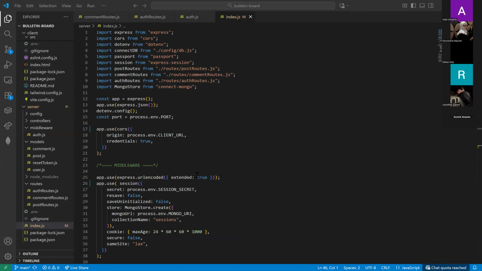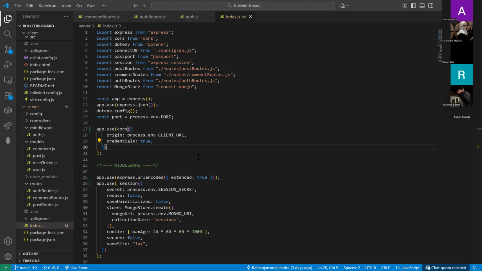Hello everyone, I am Aurick and now I will show you other things of the backend. First we can start with the index.js. In the index.js itself, of course, we have some basic setup and we initialize the Express server and enable JSON parsing. And second, there's CORS.